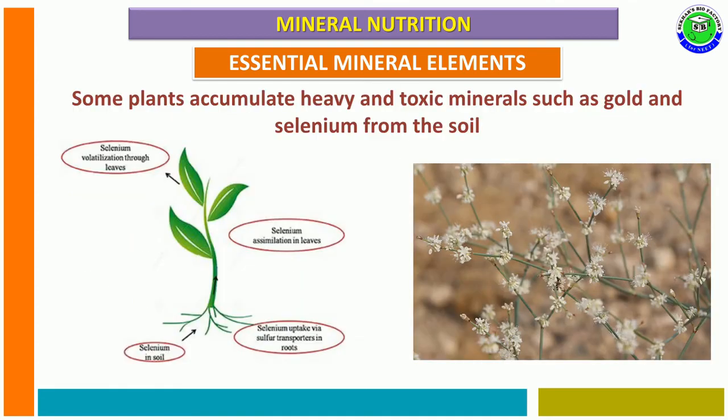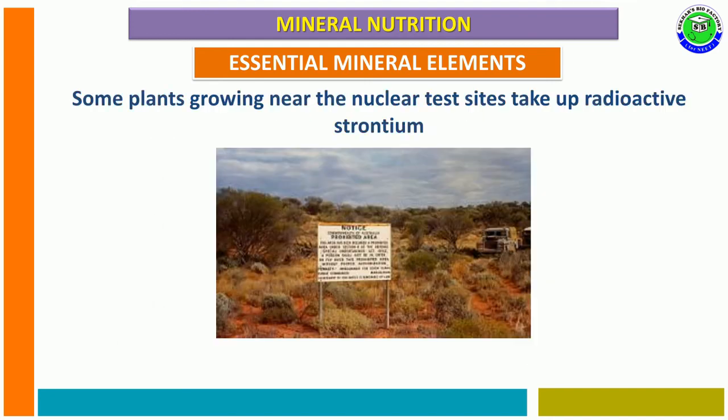Some plants accumulate heavy and toxic minerals like gold and selenium from soil. And some plants growing near nuclear test sites can take up radioactive strontium, even though it is not essential to plant growth and development.